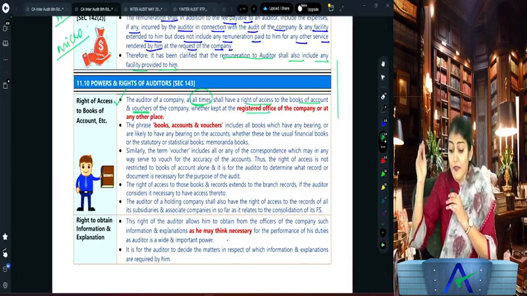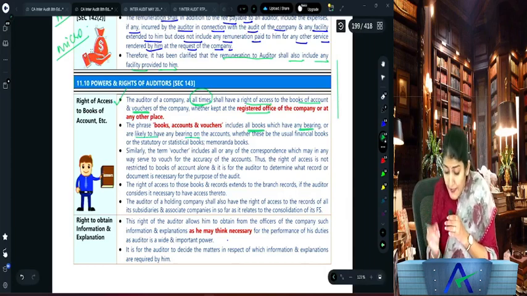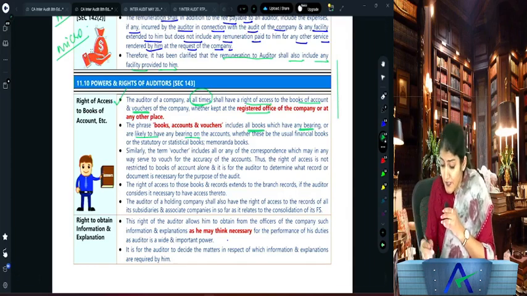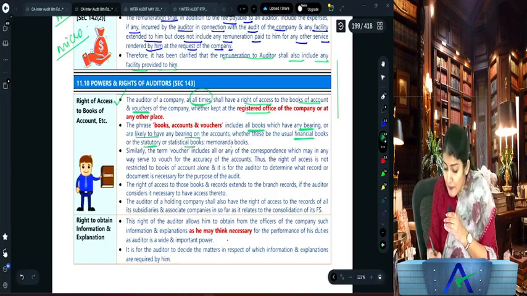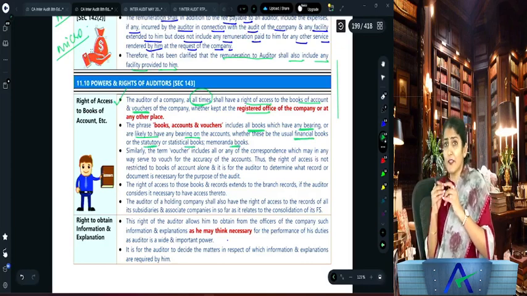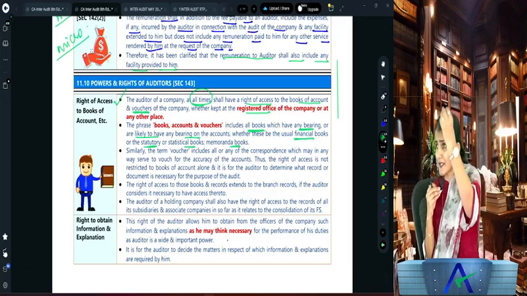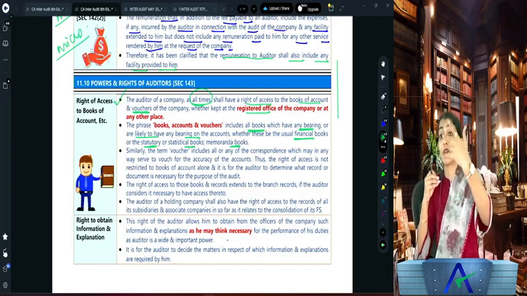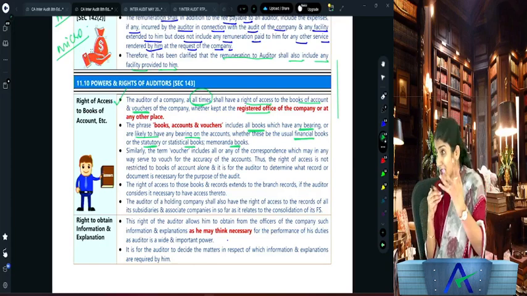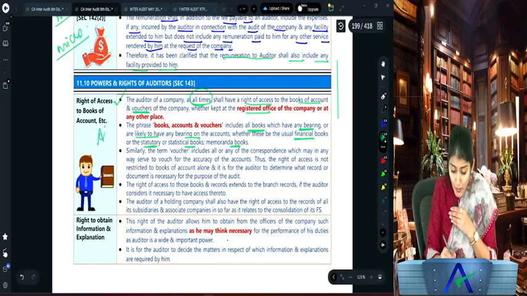Then the phrase books, accounts and vouchers includes all books which have a bearing or are likely to have a bearing on the accounts, whether these are the usual financial books, or the statutory or statistical books, or the memoranda books. So a list of products of the company is a memoranda book, just a list being maintained. Or any statistical book, any statutory book, register of contracts, register of charges, any book being maintained by the company. Does the auditor have access to all books? Yes, the auditor has access to all books.